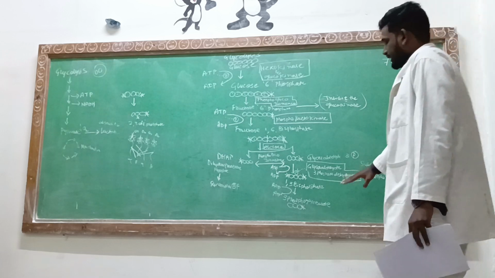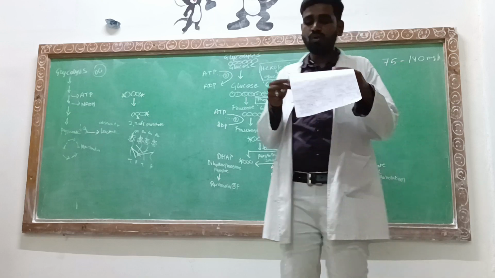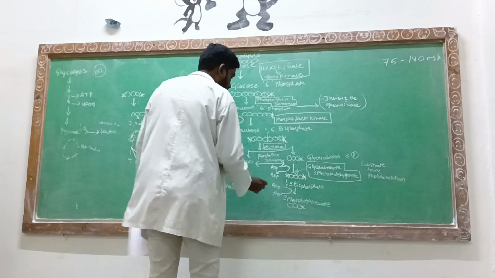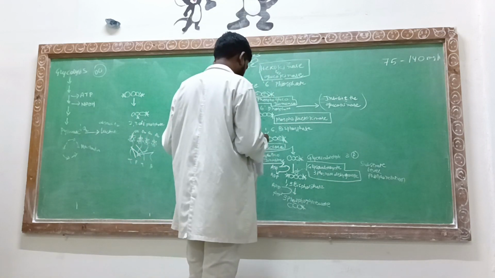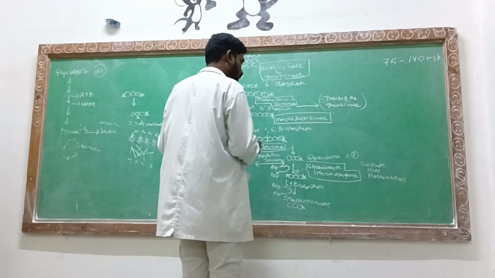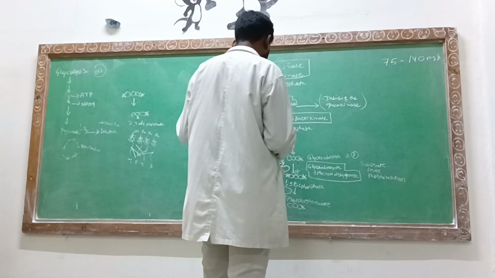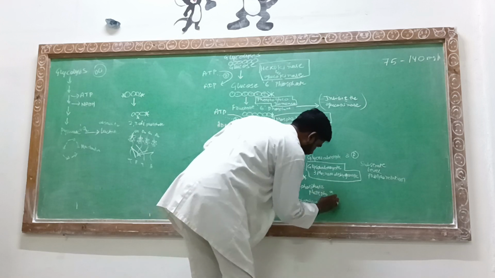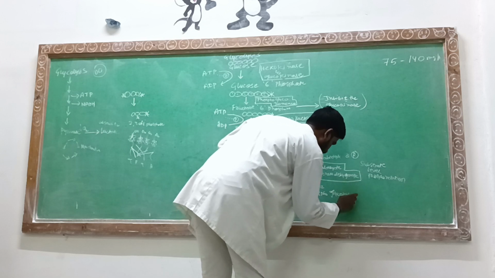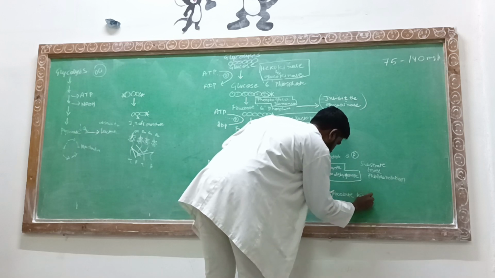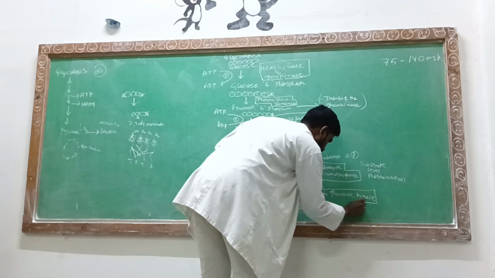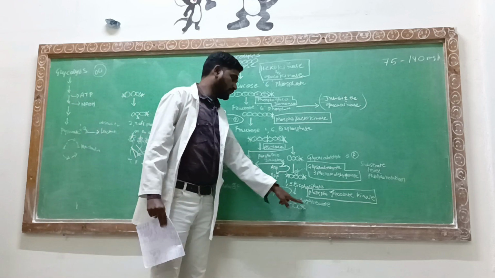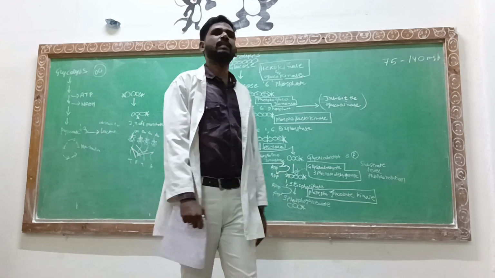Now this 3-phosphoglycerate is going to turn into 2-phosphoglycerate. The enzyme which turns the 1,3-bisphosphoglycerate into the 3-phosphoglycerate is phosphoglycerate kinase.